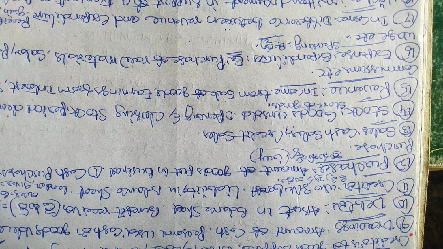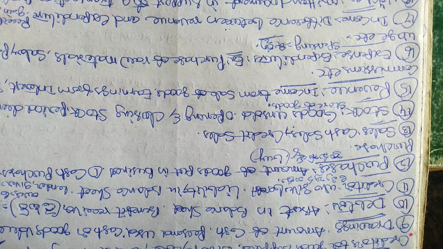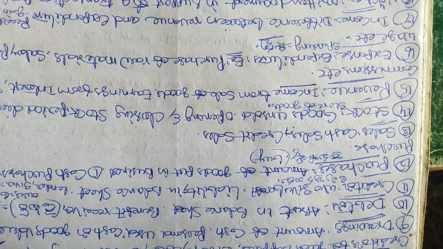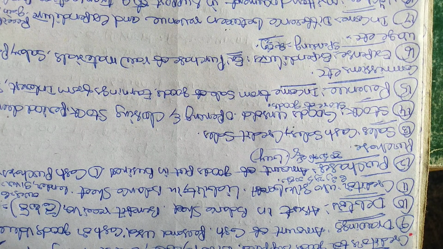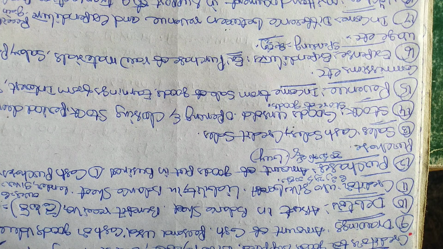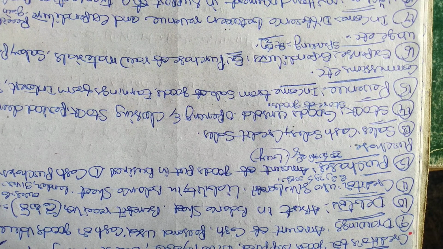Sales. Cash sales and credit sales are two types of sales. So the sales may be the goods or the services. The sales may be for the cash or the sales may be for the credit. By sale only, the business owner gets the profit or loss. So it should be available for a certain price. That price is known as the sales.